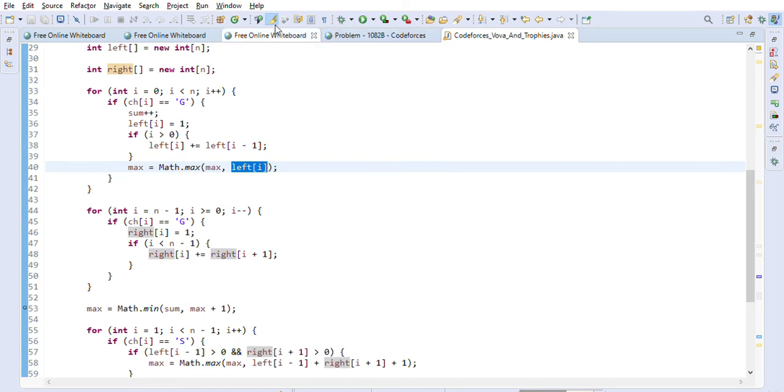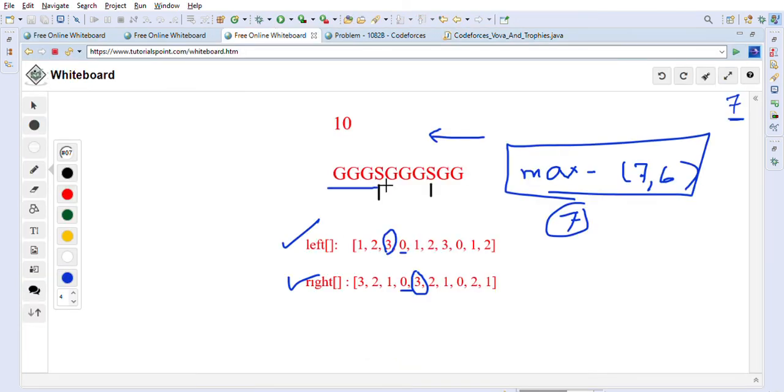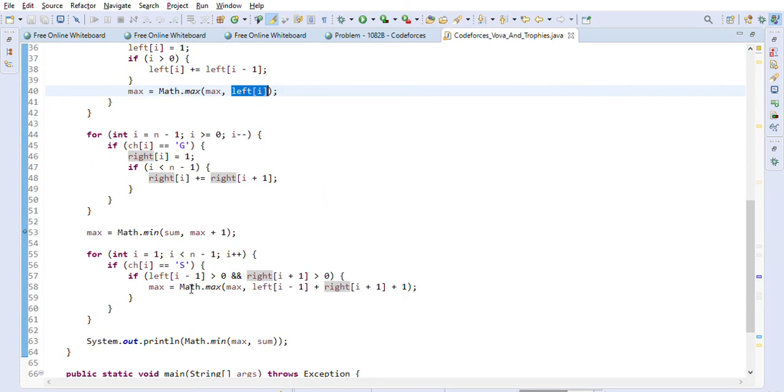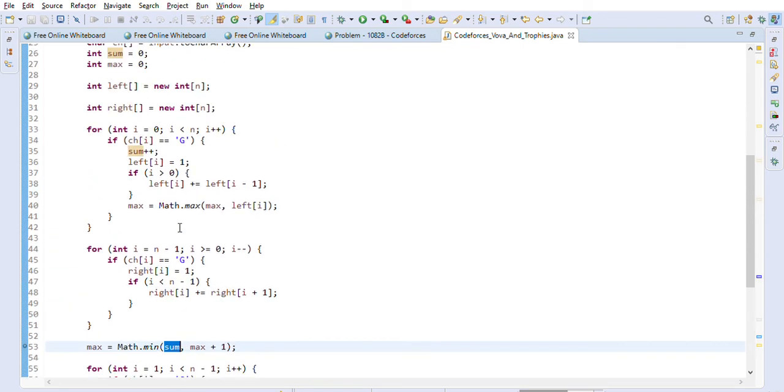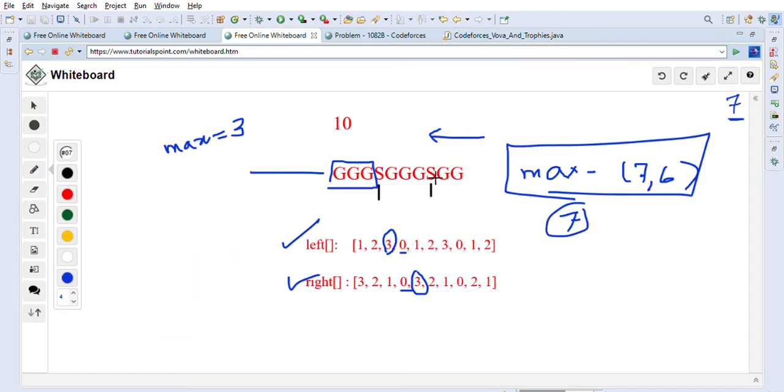So for example, in this case the max will be 3. So the maximum length without applying any swapping will be 3. So max is equal to 3 here in this string. That's what we are taking. After that we calculate sum also, and sum is just the number of g's. The number of g's is 8 here, 3 plus 3 plus 2, so sum is equal to 8. So we calculated that the total number of g's is 8.